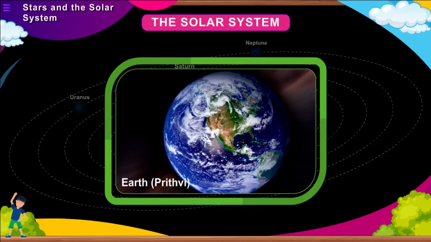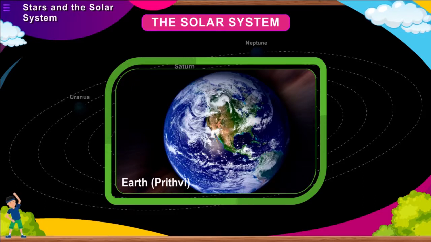Earth. Prithvi. It is the third planet from the Sun and the only planet to have life on it. It revolves around the Sun in 365.25 days and also rotates on its axis, resulting in day and night.